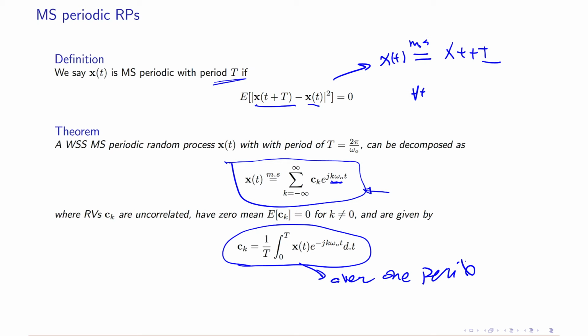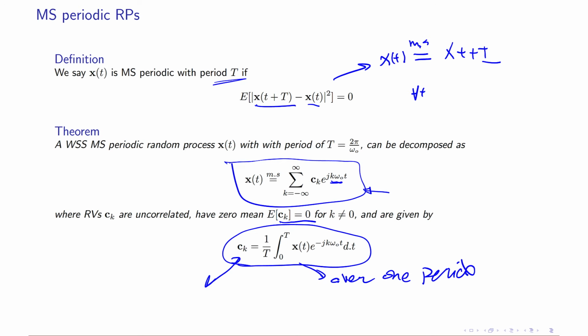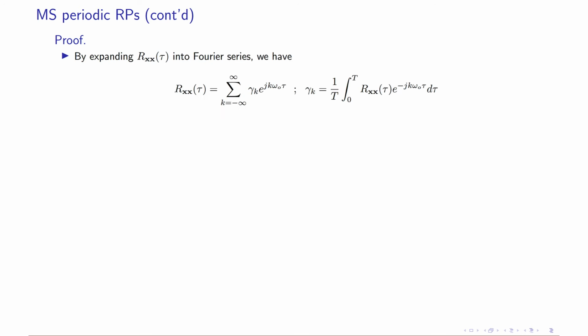The proof is not very difficult. Mean of CK are 0, and then these components should be uncorrelated, as we have learned before. Otherwise, this is not going to be wide sense stationary and mean square periodic. Remember that this theorem is valid when it is wide sense stationary and mean square periodic. So we need stationarity and periodicity at the same time to have line spectra. So the proof is very easy.